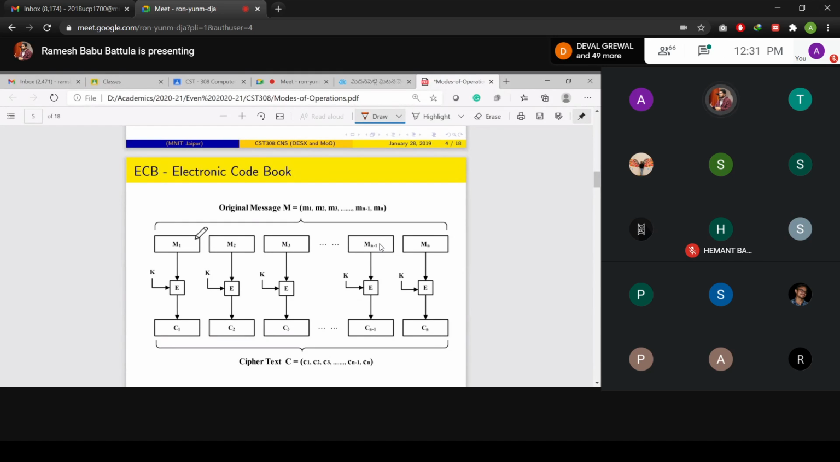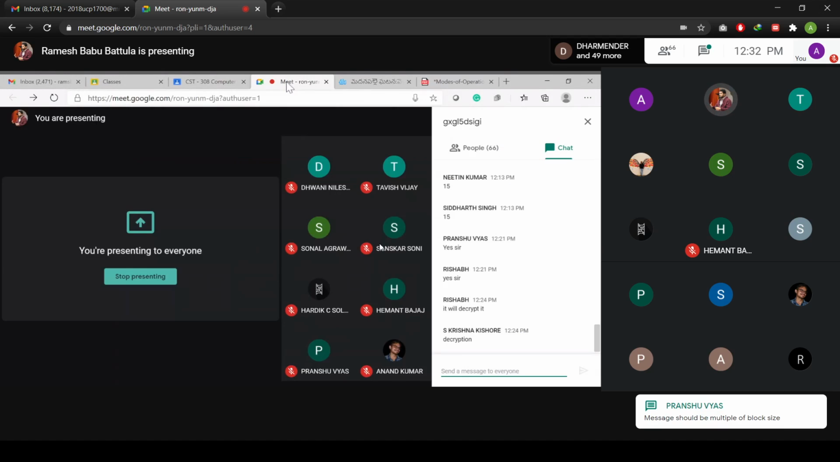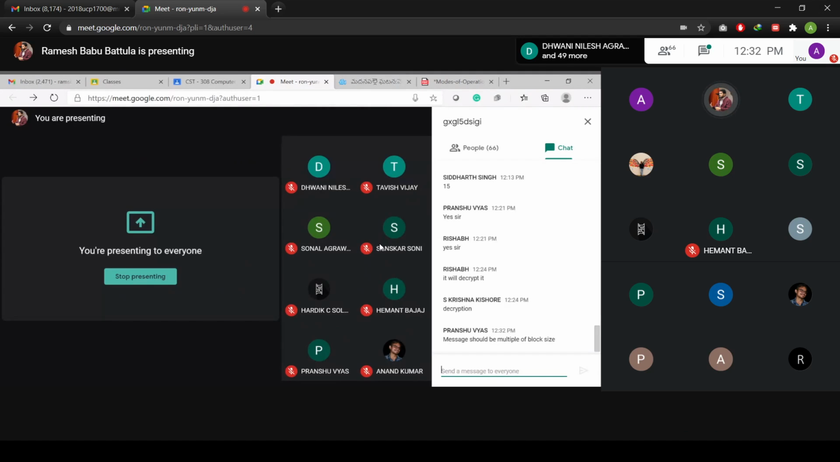You observe, you have M1, M2, M3, up to Mn minus 1, Mn. You are encrypting them and generating C1, C2, C3, and so on, up to Cn minus 1. In this particular procedure, are any attacks possible, and what kind of attacks? Yes, the message should be a multiple of block size. All blocks are equal to 64, 128 like that only. All blocks are the same length.